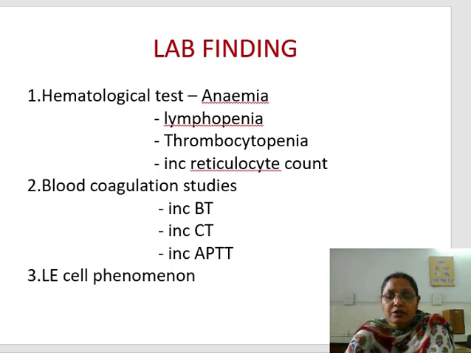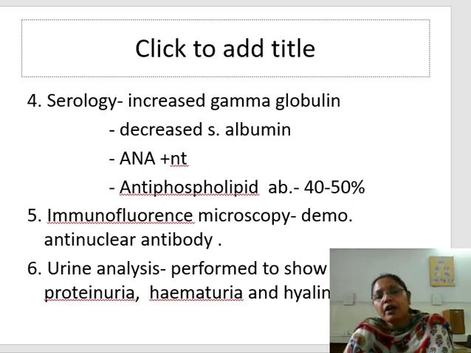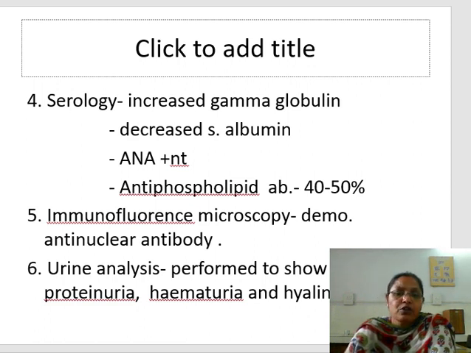The LE cell phenomenon, which was previously a very common test, is positive in this particular disease. In serology, we see increased gamma globulin, IgG, then decreased serum albumin. Different types of antibodies, especially anti-nuclear antibodies, are present, and anti-phospholipid antibodies are present in 40-50% of cases. On indirect immunofluorescence we see anti-nuclear antibodies and their different patterns. If you go for the urine analysis, we see proteinuria, hematuria, hyaline cast, RBC cast,